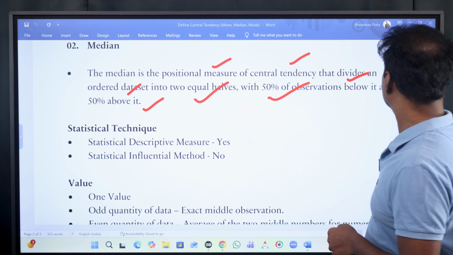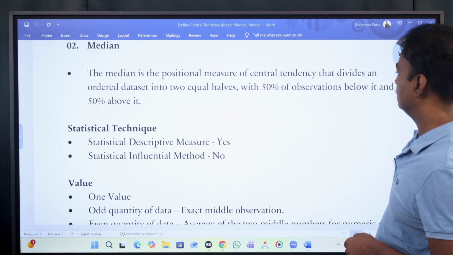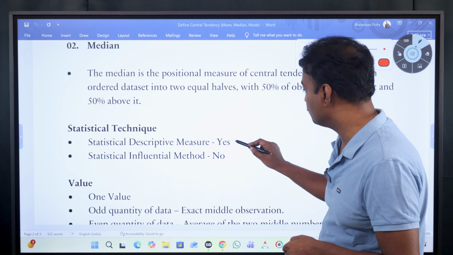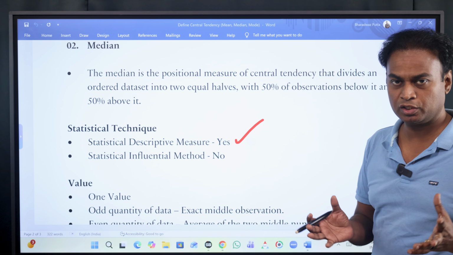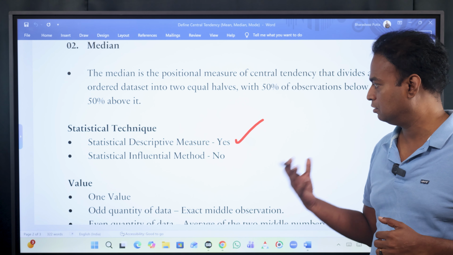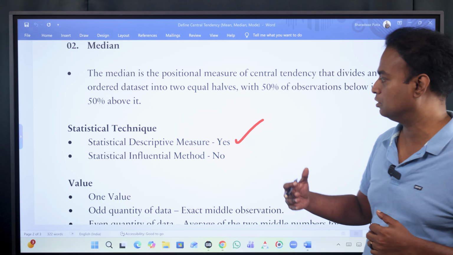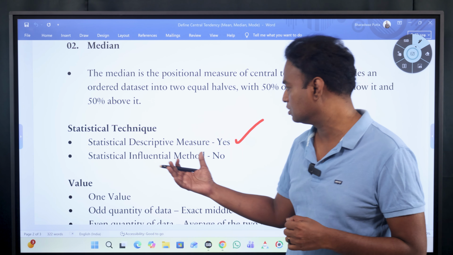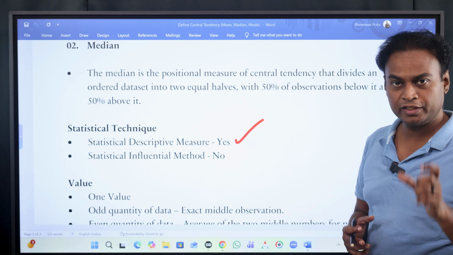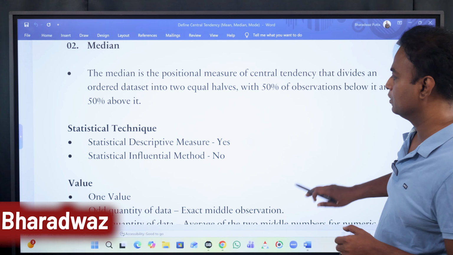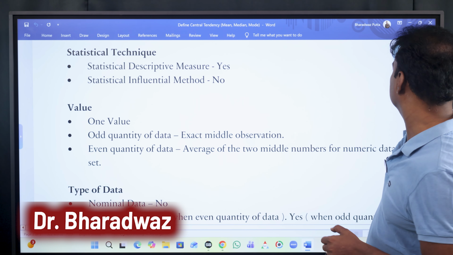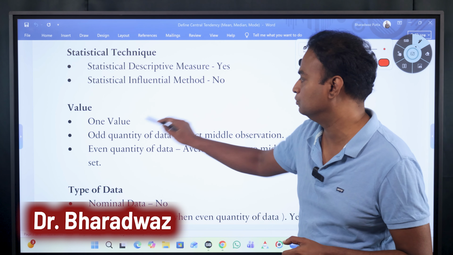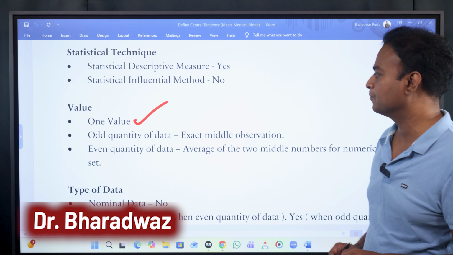Then what is it? It is a statistical descriptive measure. There are two types of statistics, right? Inferential and descriptive statistics. It belongs to descriptive statistics and it is a measure. We are trying to get a value here. What type of value is it? It is a single value.